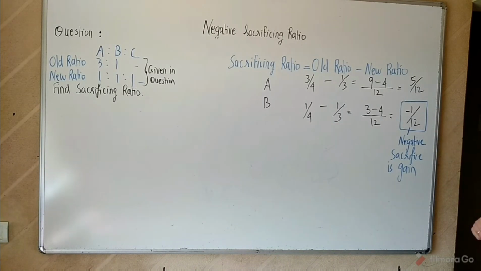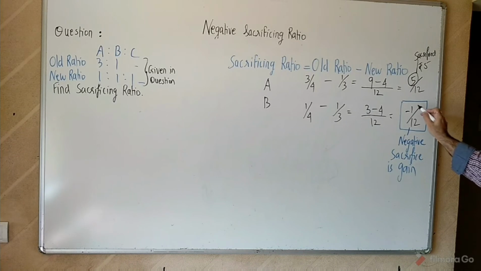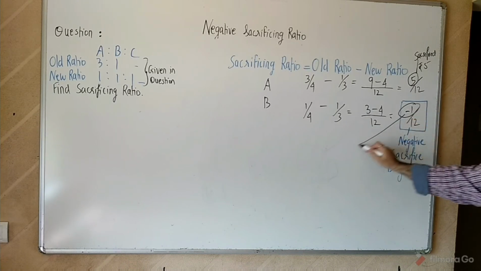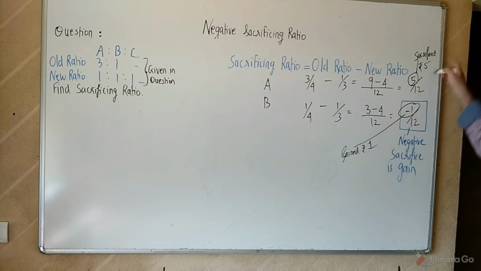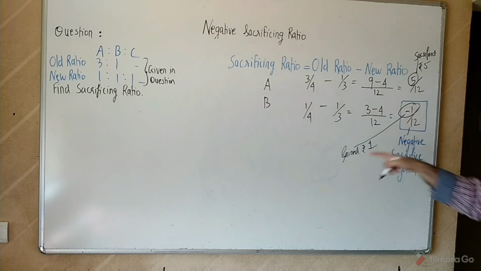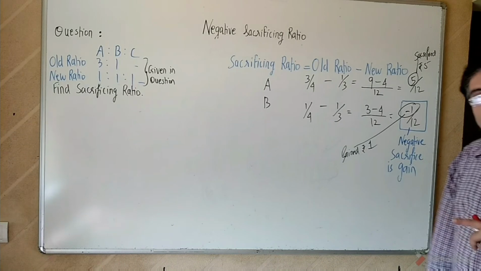which is a very rare thing, but this is a fact. If you remember, in my example, this fellow had sacrificed rupees 5. B had gained rupees 1. Sacrifice of 5, उसमें से B has gained rupees 1 and C gained rupees 4.